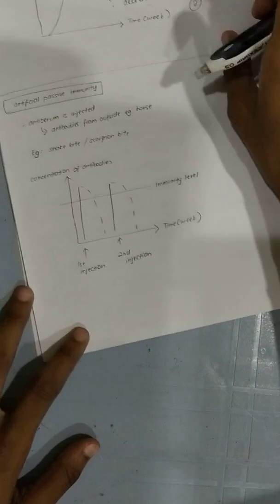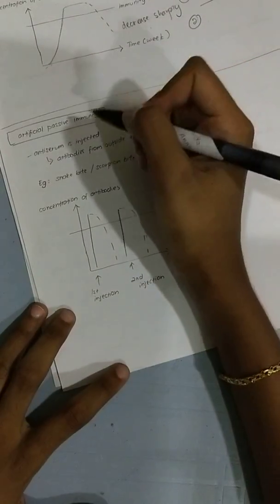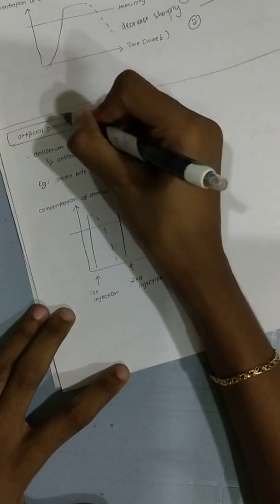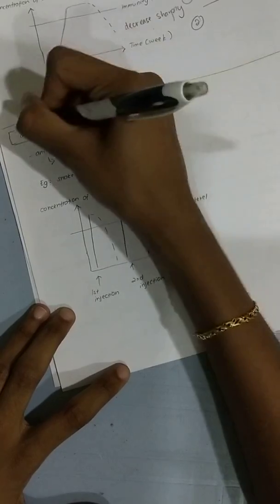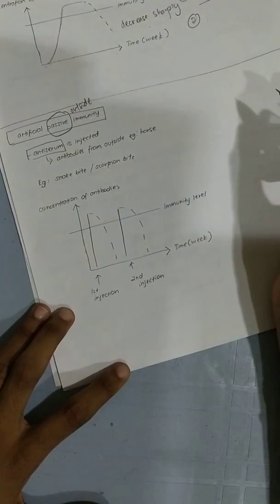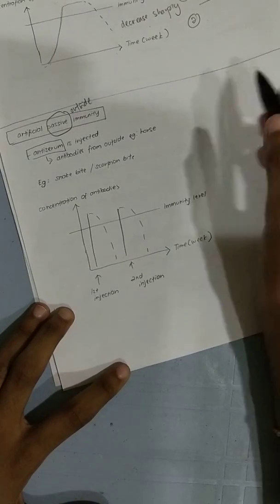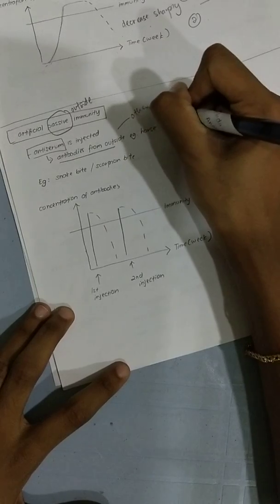Okay, last one, artificial passive immunity. Again, passive means I'm receiving from an outside source. Artificial means anti-serum is injected. What does anti-serum injected mean? I'm getting antibodies from other animals.